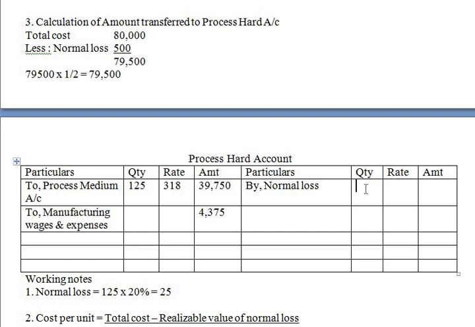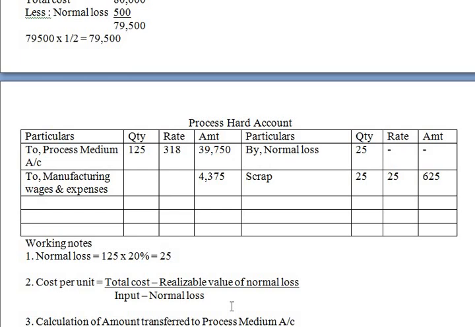So again this will not have any realizable value. Next, scrap. Now scrap is already given in the problem. That is 25 tons at rupees 25 each. So the amount will be 625, right? Yes. Now calculate cost per unit.